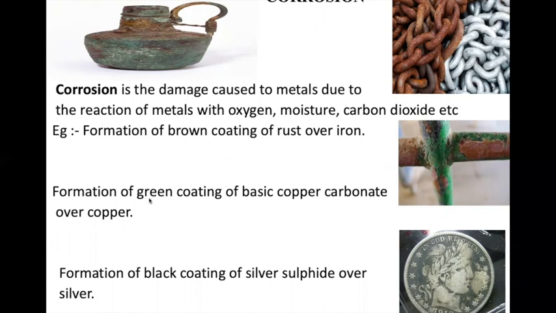A green coating of copper carbonate over copper. So this was initially copper. You can see the green coating over here. That is because of the formation of copper carbonate. Here also you can see a green coating because it is a formation of copper carbonate. And the formation of a black coating of silver sulfide over silver. You know the color of silver, and it has become black because it has now got coated with silver sulfide.